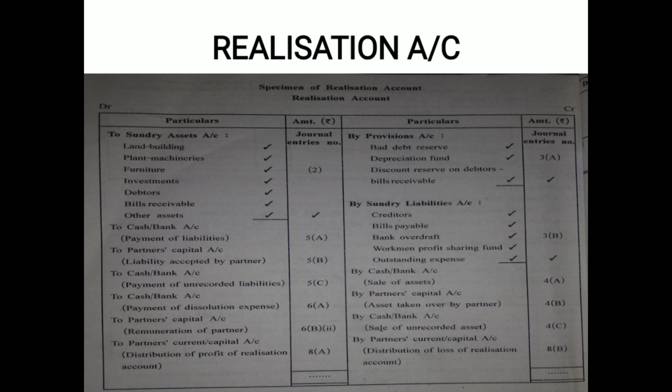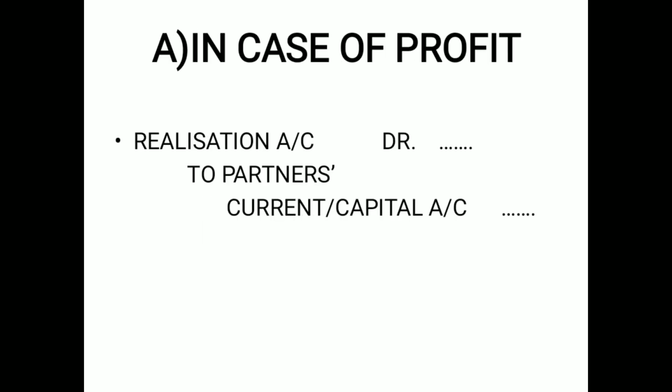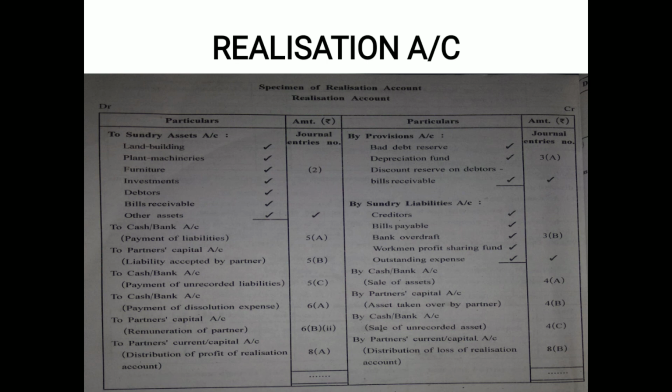So quickly turn to page number 284 and we are left with the posting of these two journal entries. Two journal entries only, in case of profit and in case of loss. You will see page number 284, in case of profit, it is written realization to partner's current capital. So this is on credit side.